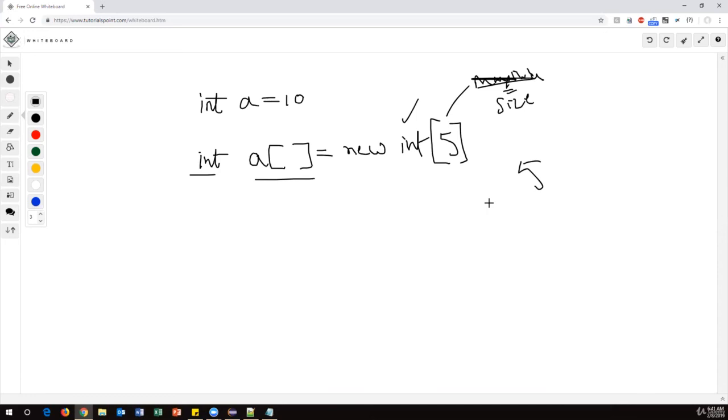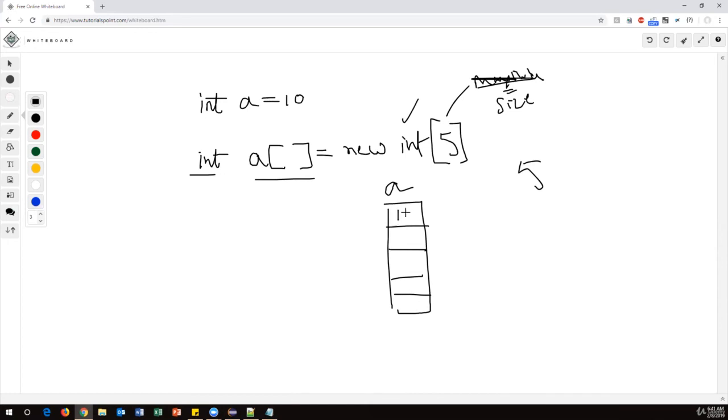When I create an array like this, internally in memory it will allocate 5 different locations. So 1, 2, 3, 4, 5 locations will be allocated, and all the locations are represented by one variable called A. In each location we can store different values of the same data type.